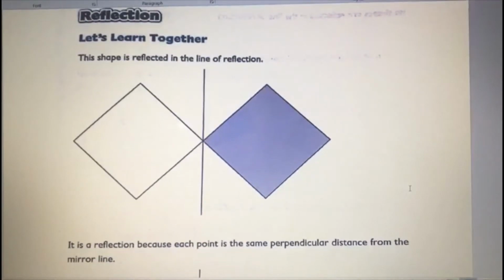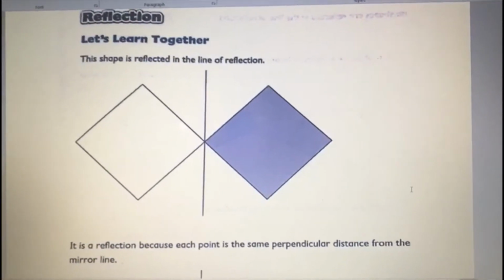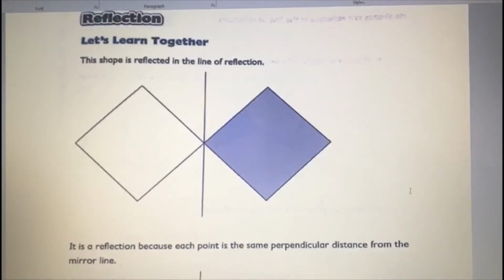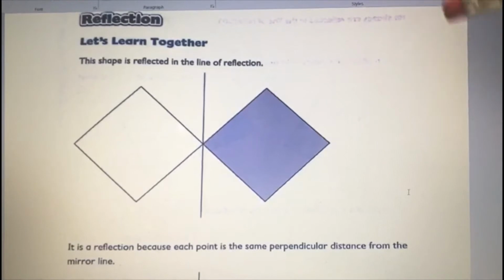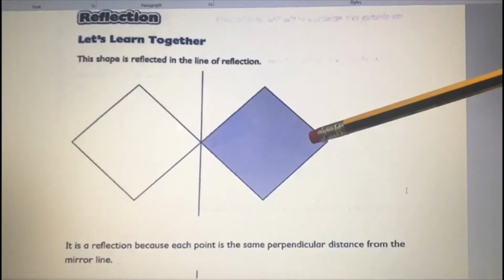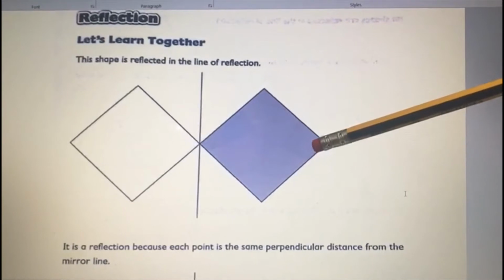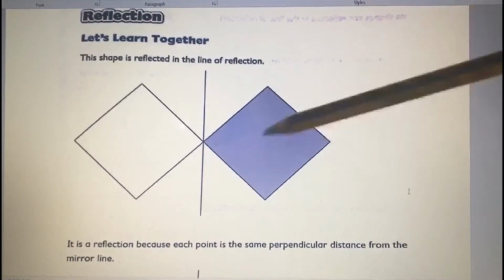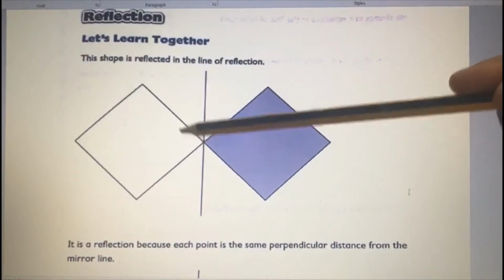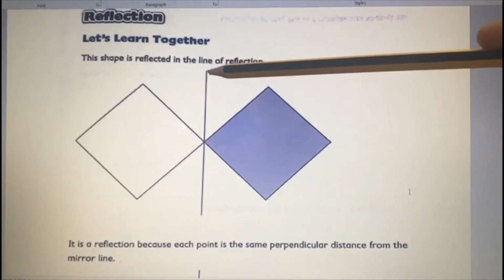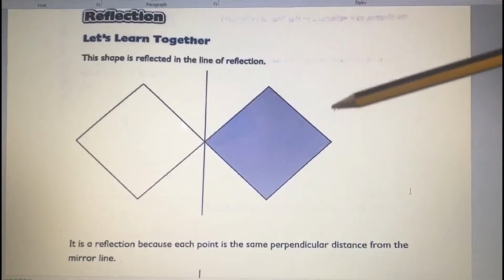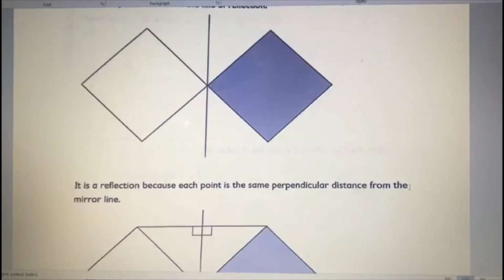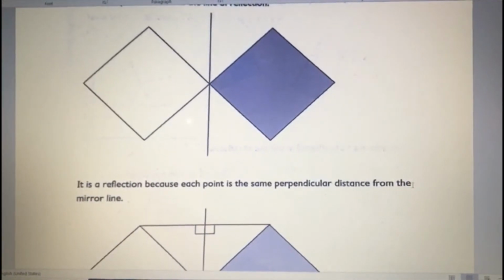Same like that, here you can see one shape, one image has been given, and in the middle there is one line. That is the line of reflection. You can see the same shape has been drawn here, right? That is the mirror image. Whenever you see one object here, this is the image. After the line of reflection, it will reflect here, and this is the mirror image. You can check if it is reflected properly or not.